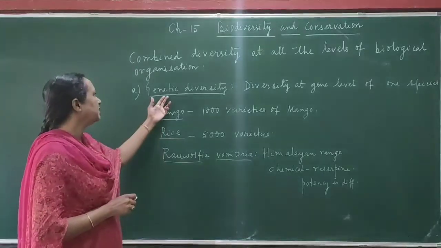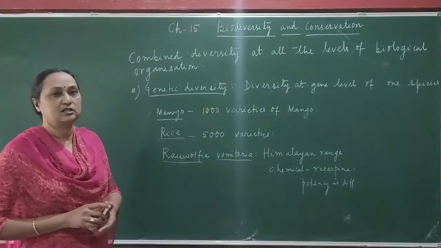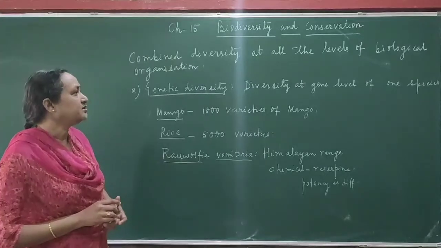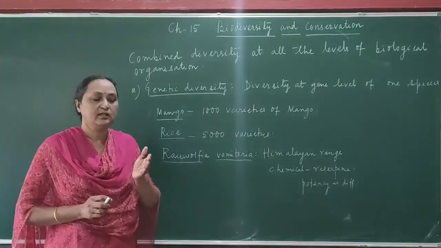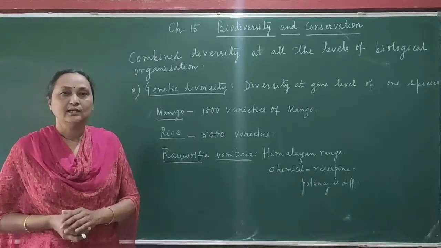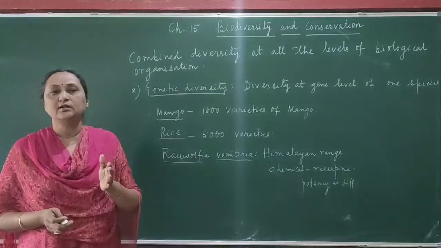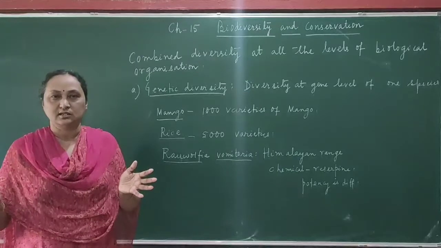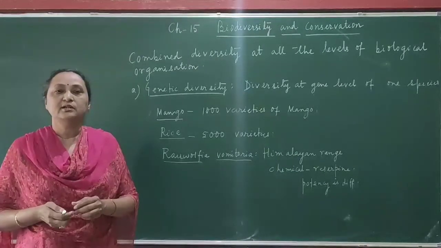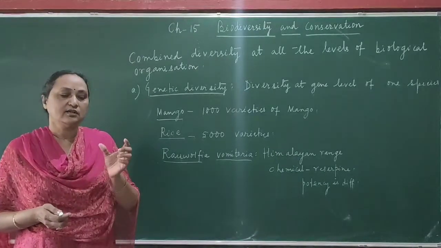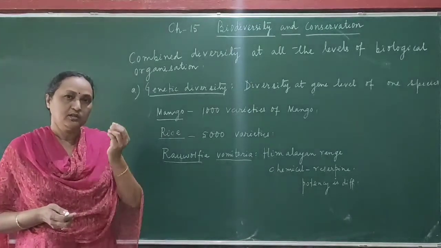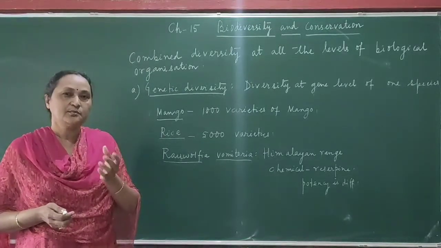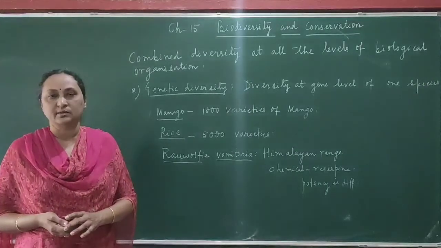Now the question is, what is genetic diversity? Diversity at the gene level of one species. For example, suppose you are taking one single species. Then in that single species also you can find so many different varieties. And why are there different varieties? Because you can find differences at the gene or chromosomal level, because each species has a constant chromosome number.